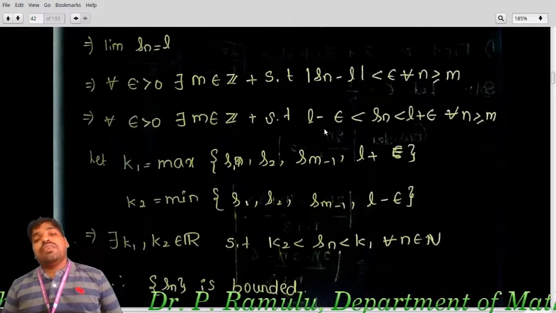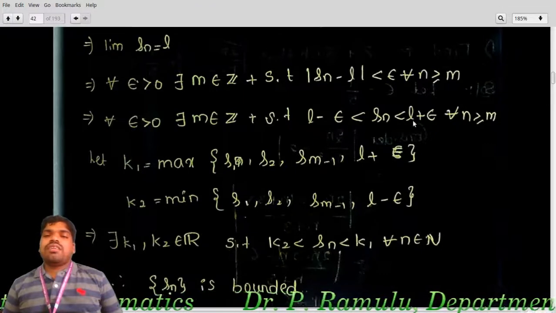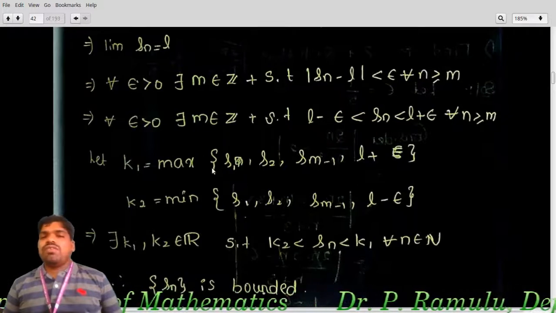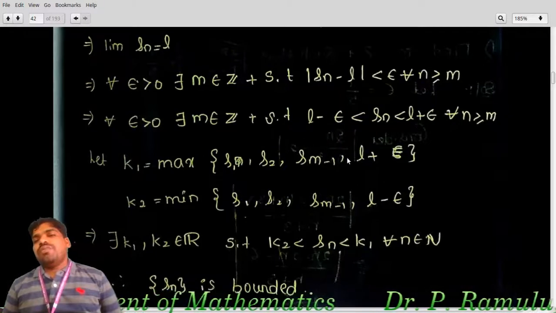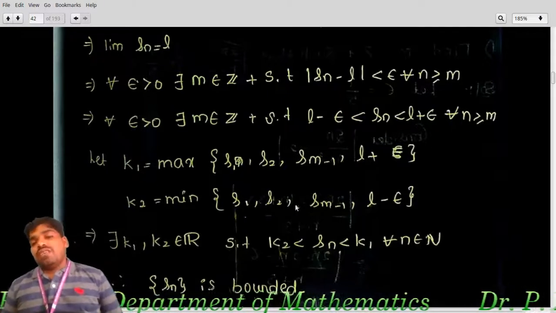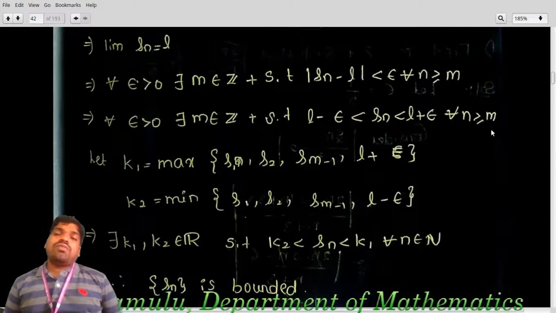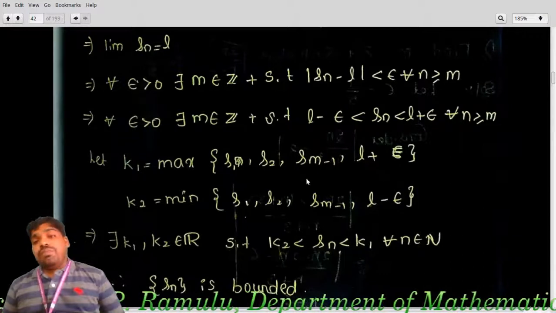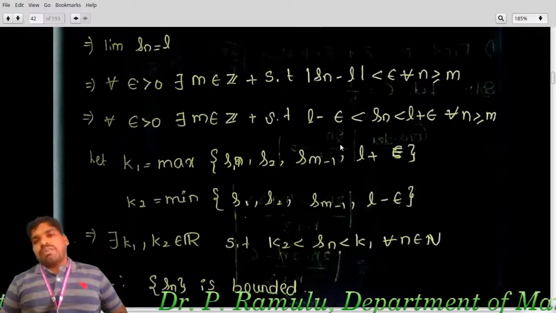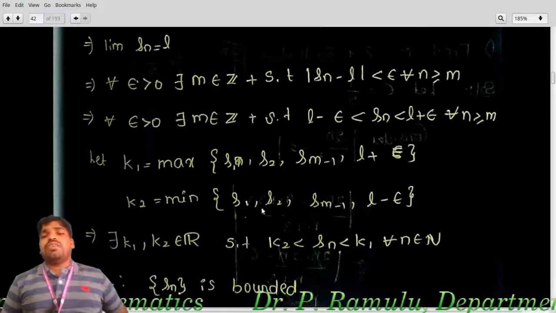Maybe in those terms some may be bigger. That's why I'm taking K1 equal to the maximum of S1, S2, ..., S(M minus 1), L plus epsilon. K2 is the minimum of S1, S2, ..., S(M minus 1), L minus epsilon. I know the inequality after index M; for the earlier terms I don't know, so maybe some are smaller. That's why I take the minimum of these terms and L minus epsilon, and the maximum of these terms and L plus epsilon.